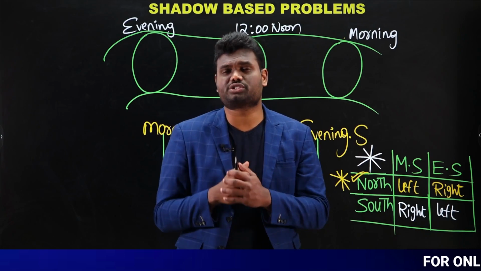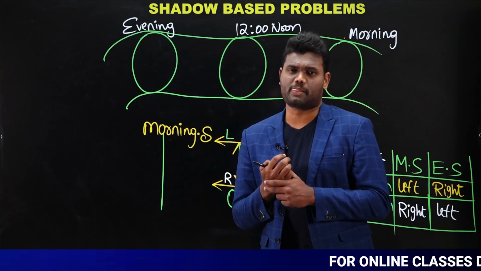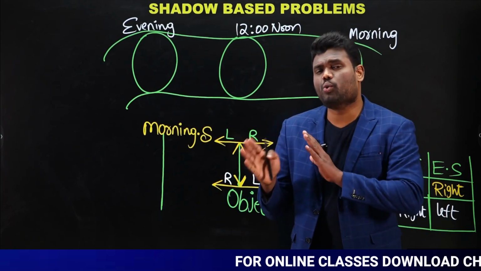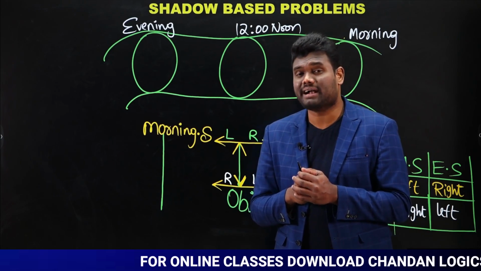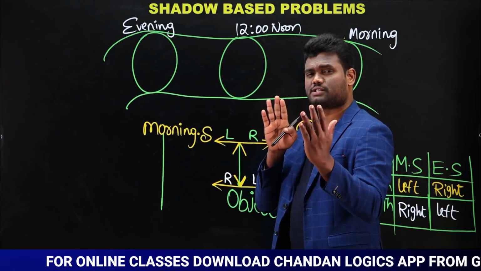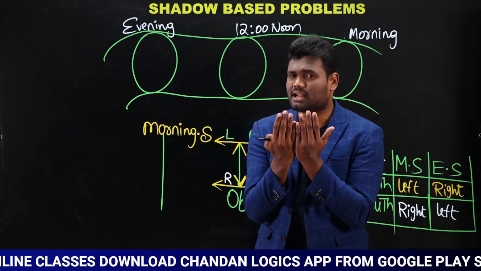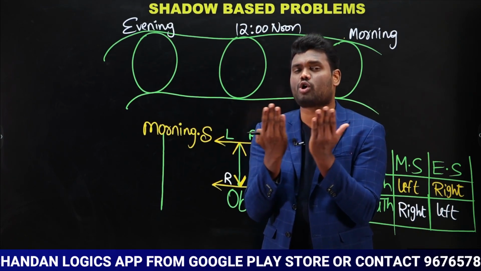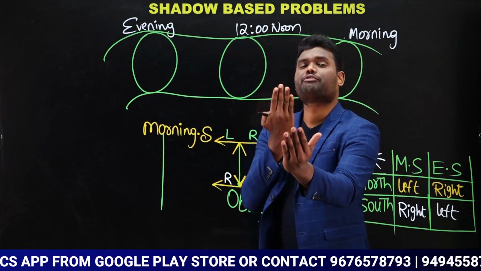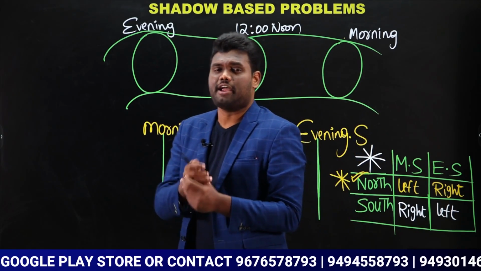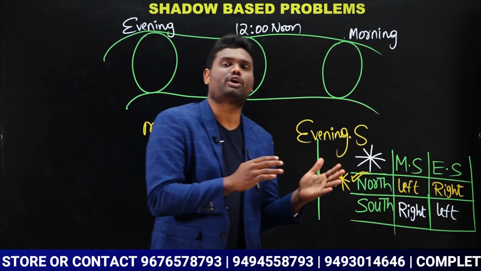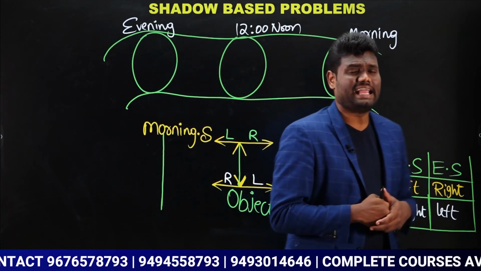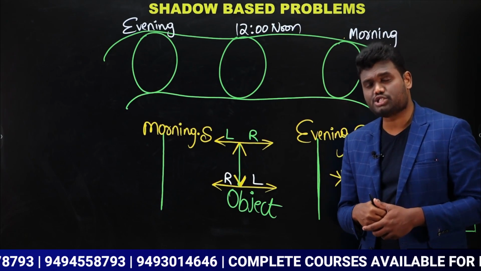Now when I ask this question, so many students will get a dilemma, saying: you are saying you and your friend are talking with each other, but whether you are talking face to face or beside each other, how are you talking? If you confirm whether you are talking beside each other or face to face, then we can say whether the shadows are on the same side or different sides. But truly speaking, is it necessary? No, this is not necessary.